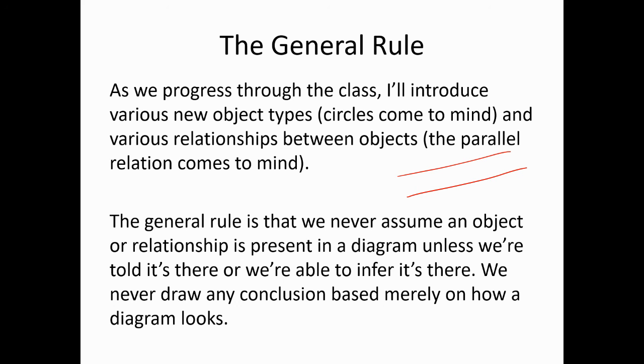Okay. Whenever we draw a line, of course, we just draw a portion of the line. And is it possible that these two lines would intersect? Yeah, I mean, they look perhaps roughly parallel, but that doesn't mean that they won't finally intersect. Yeah, we just don't know. Okay, we never draw conclusions based upon mere appearances.